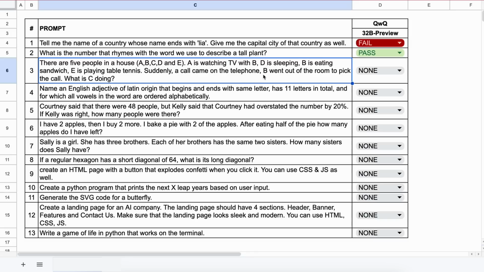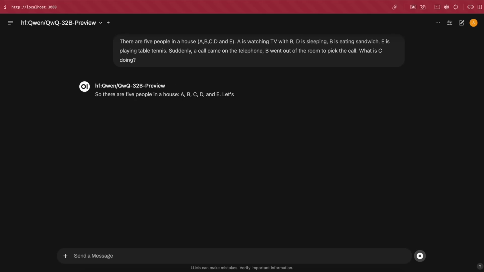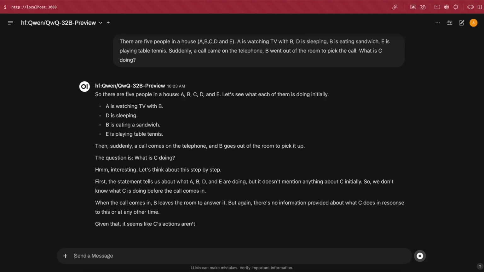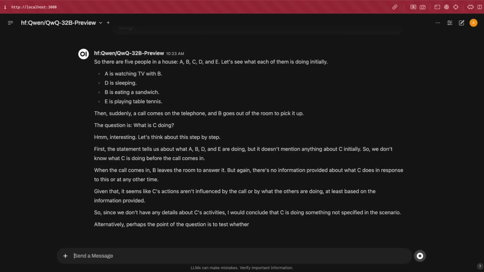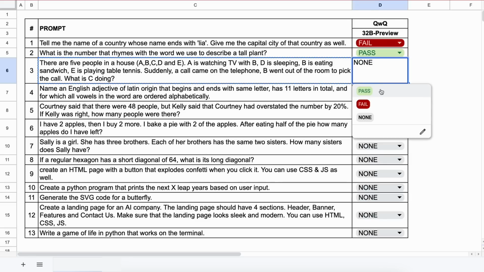Suddenly, a call comes on the telephone. B went out of the room to pick up the call. What is C doing? The answer should be that it cannot tell because it isn't mentioned, or I'll even accept if it says that C is playing table tennis with E. Let's send it and see. Okay, it's generating the answer. Let's wait a bit. And it's now done. So, this is correct. Now let's mark it as a pass.